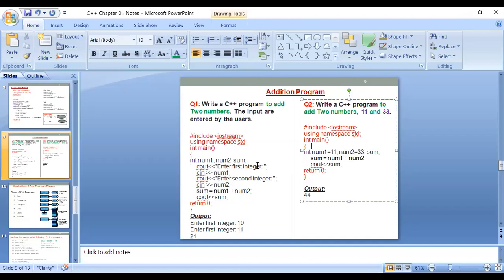Okay, so you have to know the different ways of the addition program. In this program, the values of the two numbers are not given, we have to enter them. But in this program, the values of the two numbers are given, so you put them here when you declare. Okay, so I will show you this one in the compiler.